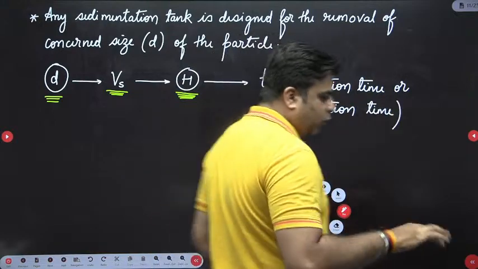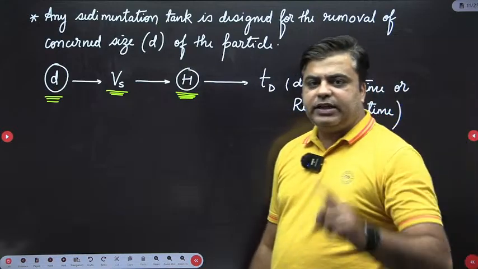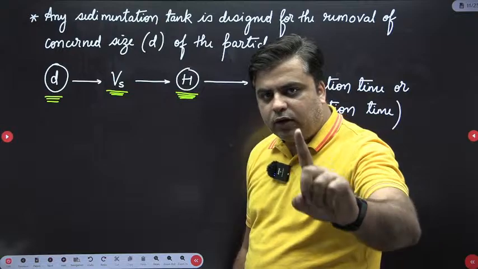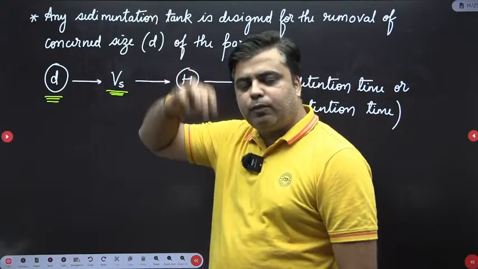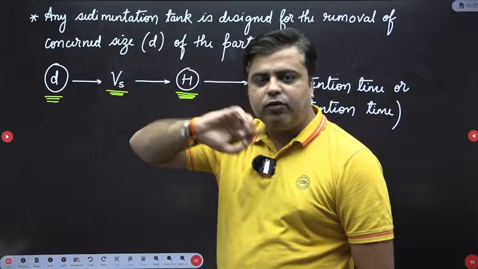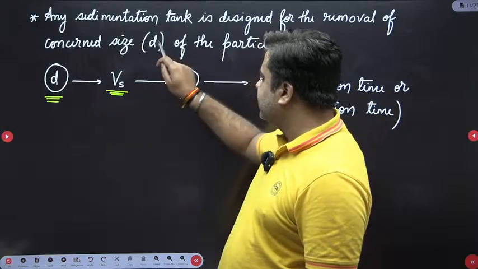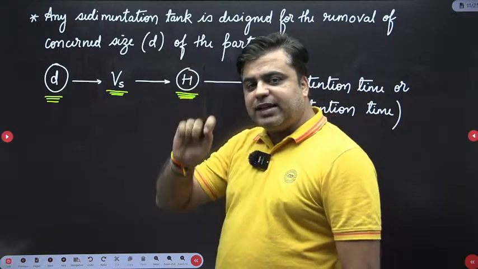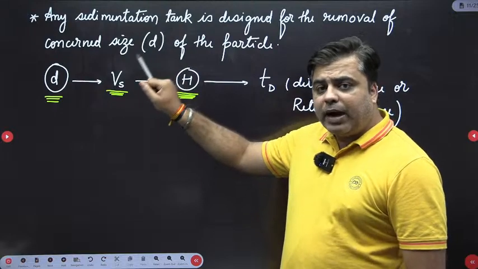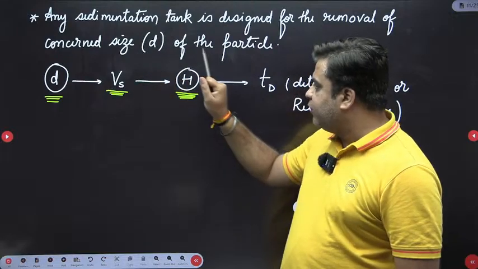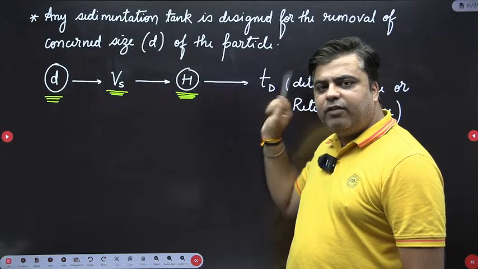Out of all the sizes of particles that are present in the water, we design the sedimentation tank for the removal of the concerned size of the particle. This concerned size of the particle will have one settling velocity, and by the use of this settling velocity, if this particle travels the vertical distance of h, the time required will be Td.